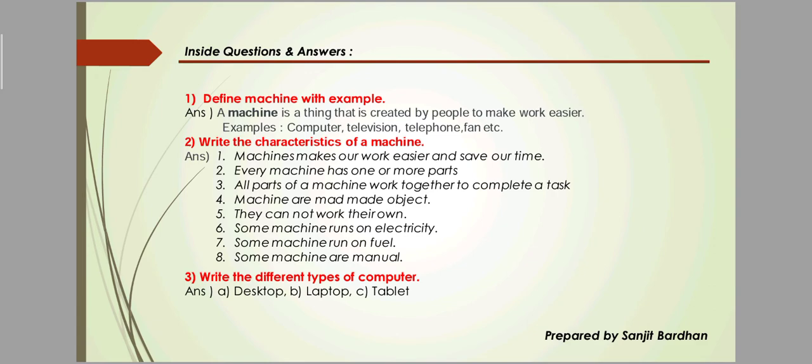And next is: write the characteristics of a machine. Machine makes our work easier. We all know a machine makes our work easier and saves our time. The machine has one or more parts. All parts of a machine work together to complete a task. They cannot work on their own. Some machines run on electricity. These are the features of a machine.